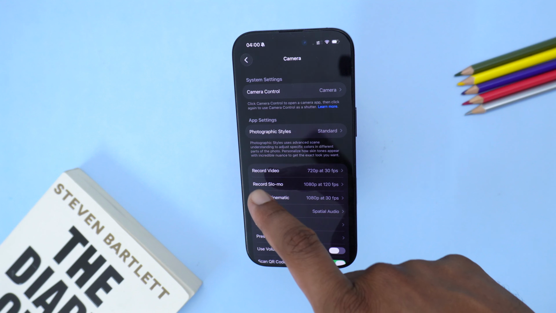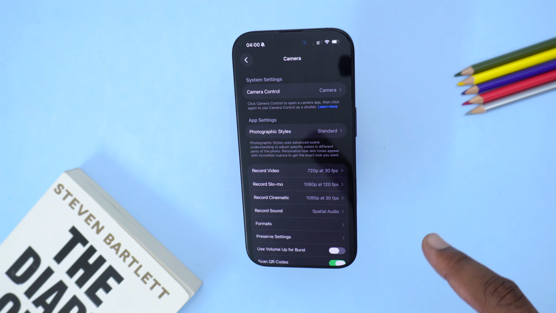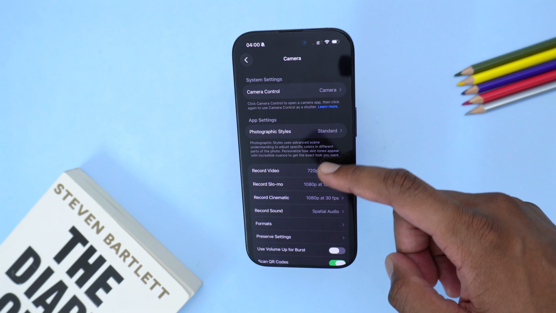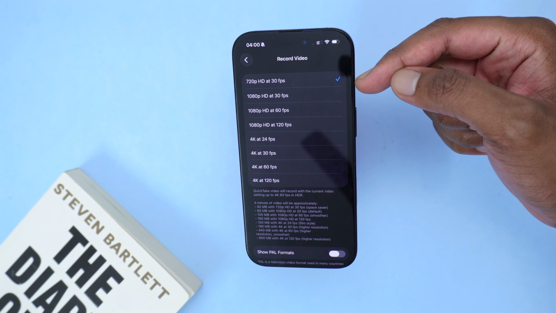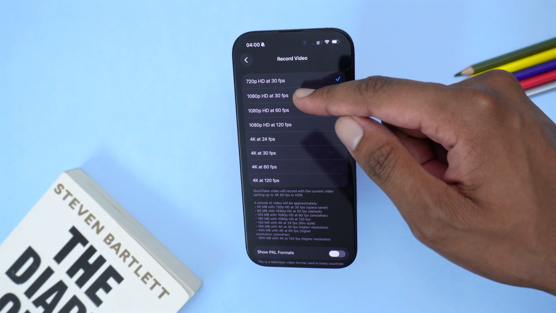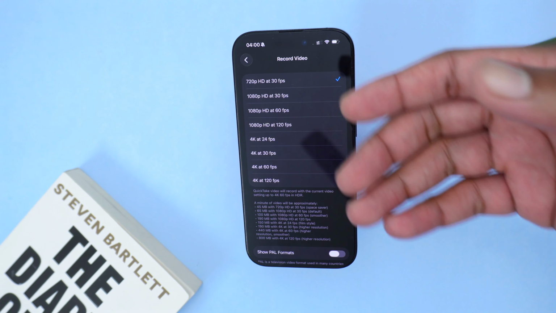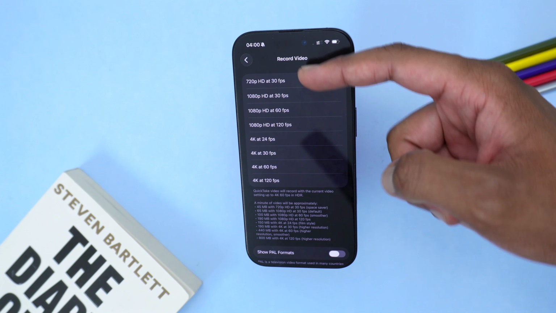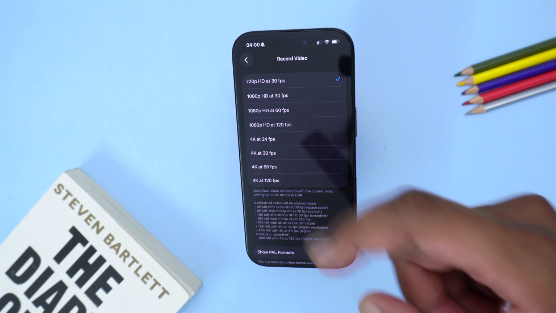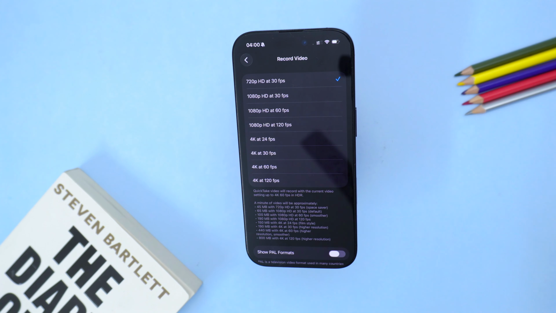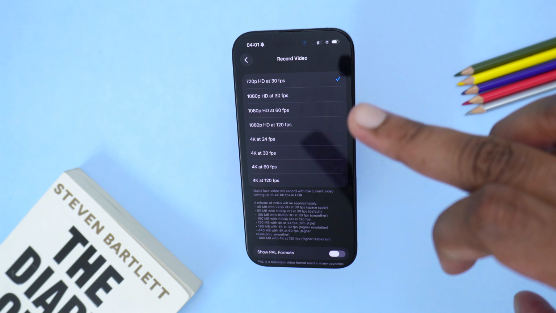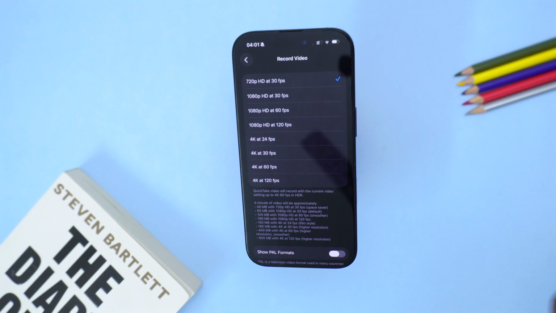Next up, you want to tap on record video. If you're going to record a video, you want to tap on record video, and you want to make sure that you set the FPS, which stands for frames per second, to the maximum higher number you've got. For example, I've got in here 120 FPS. I've got here at the bottom 120 FPS as well. The higher this number is, the much smoother your slow motion will look.